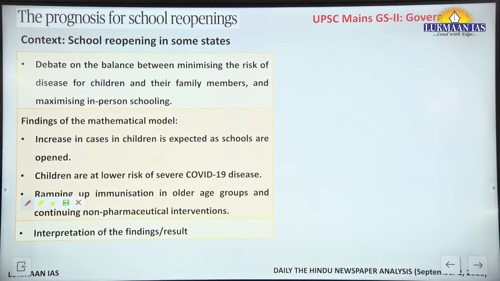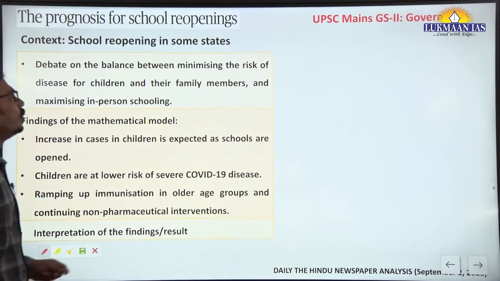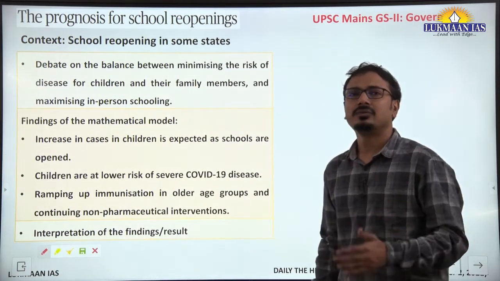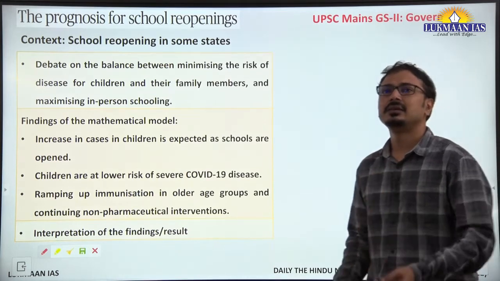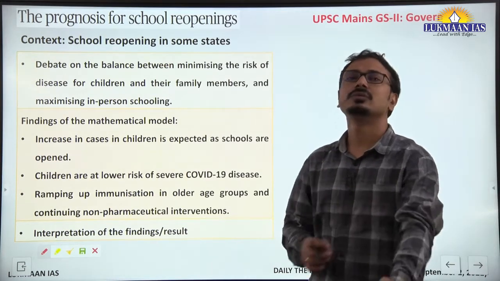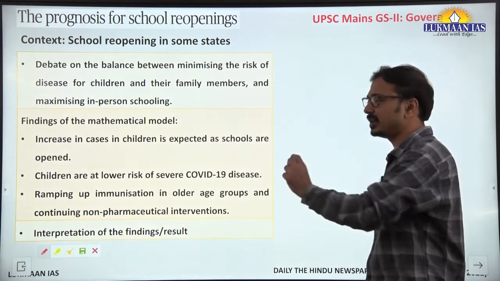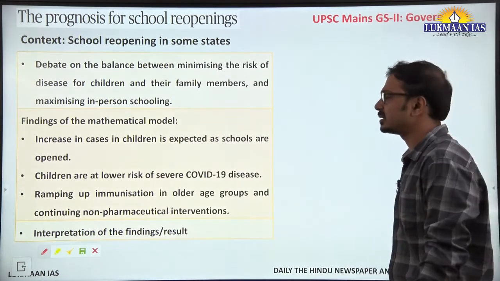So the next article is related to the prognosis for school reopenings. Yes, the context is that recently, from the 1st of September, the reopening of schools happened in certain states. That's why the article is talking about that context.